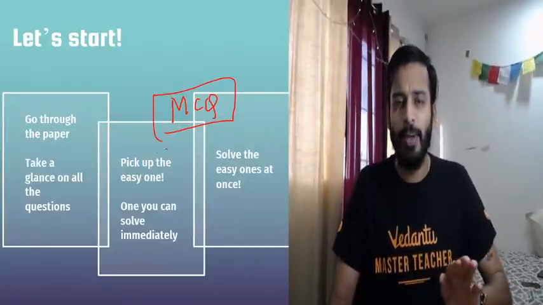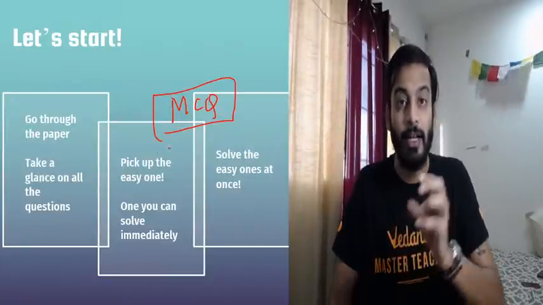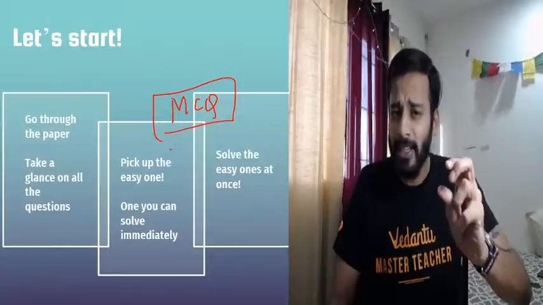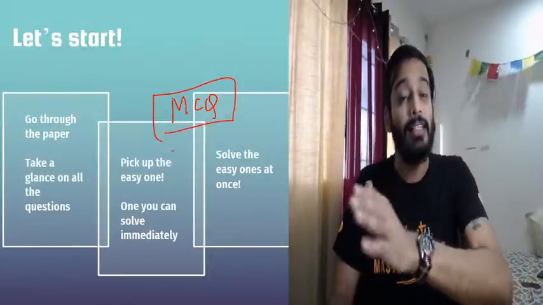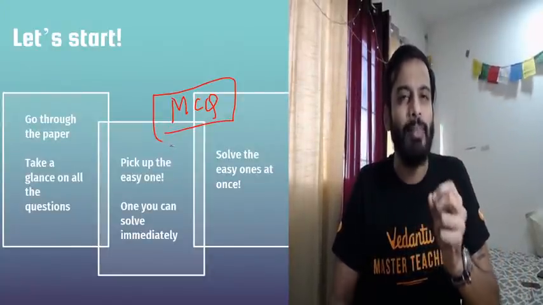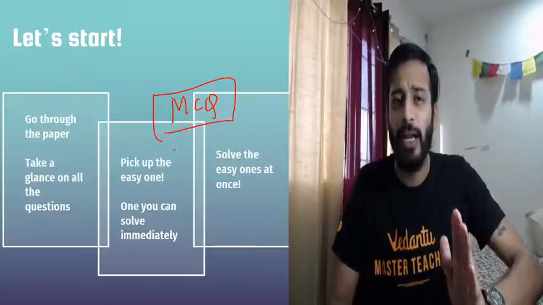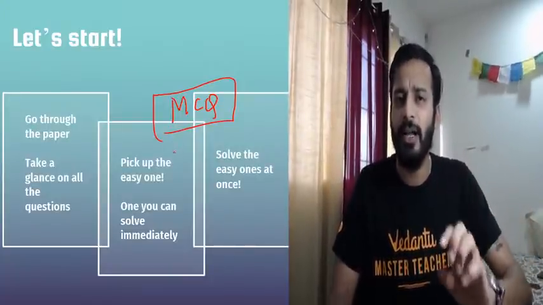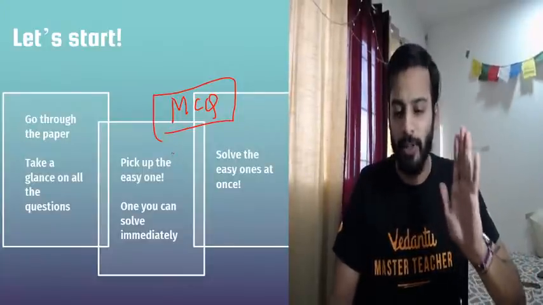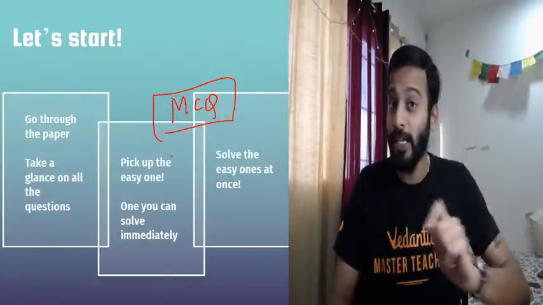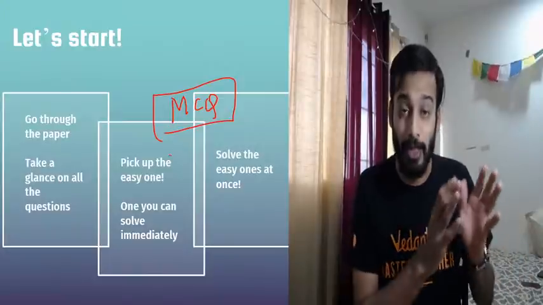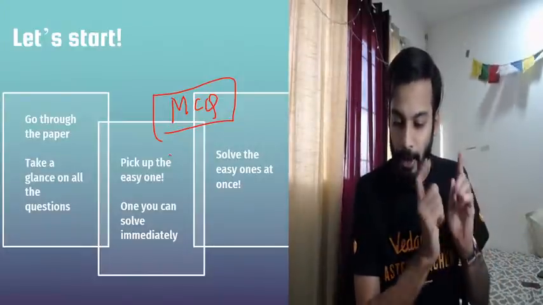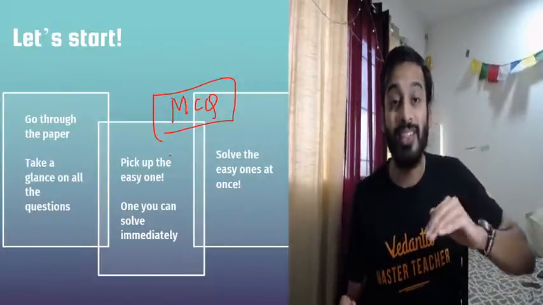You have analyzed the paper, you found out some are easy kills, some are like, yeah, I can do them, but it will take at least 3 minutes for me. And some are quite difficult, they might take 1 extra minute. Let's say it will take 4 or 5 minutes, but yeah, it's a difficult one, I might get it. Let's talk about that in a while. Make sure you segregate your paper like this, right? Everyone has to do this. Everyone has to segregate first.